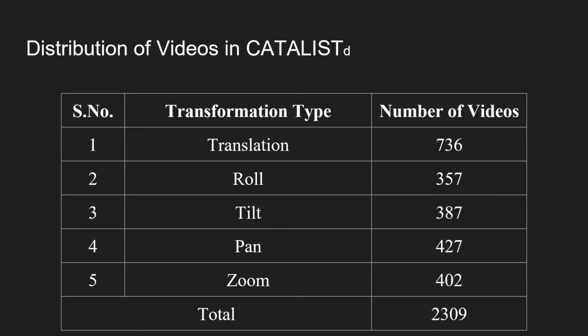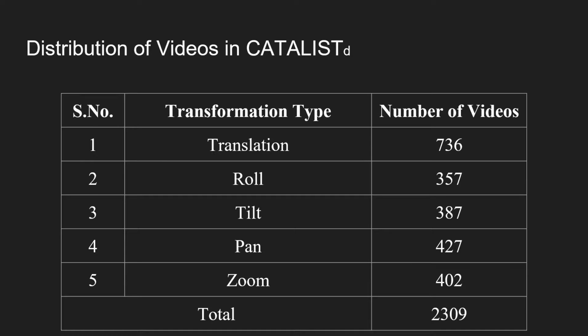We have around 200 videos for each category of different types of translation shown here. For example, for translation, we have around 200 videos from left to right, 200 videos from right to left, from bottom to up, and top to bottom.